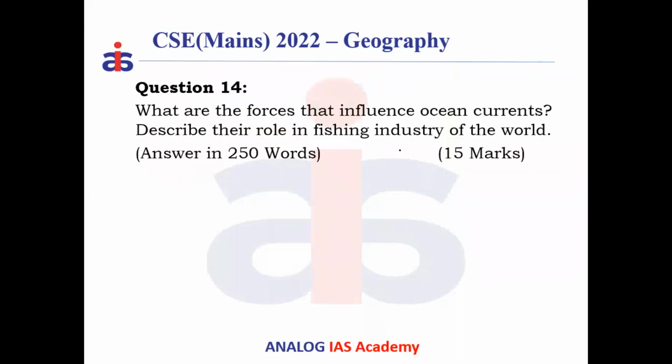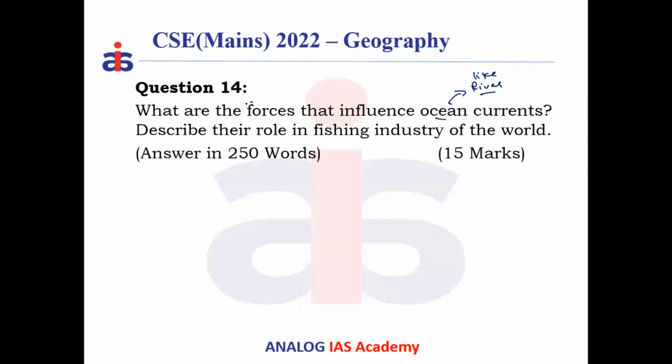Okay. Next question. It's a long question, a 15 marker, 250 words. What are the forces that influence the oceanic currents? Describe the role of fishing industries of the world in this. An oceanic current is like a river in the ocean that flows in one particular direction. When it is warmer than the surrounding water, we call it a warm current. When it is colder than the surrounding water, it is called a cold current.